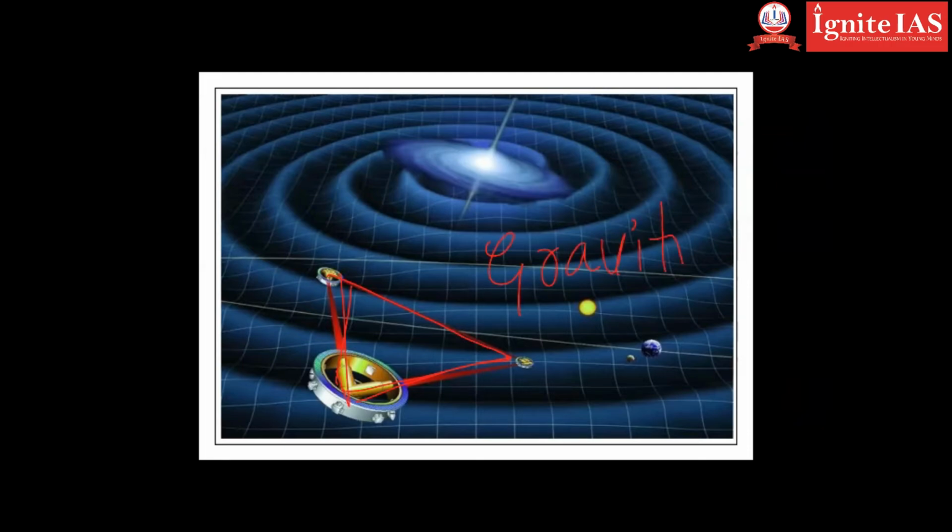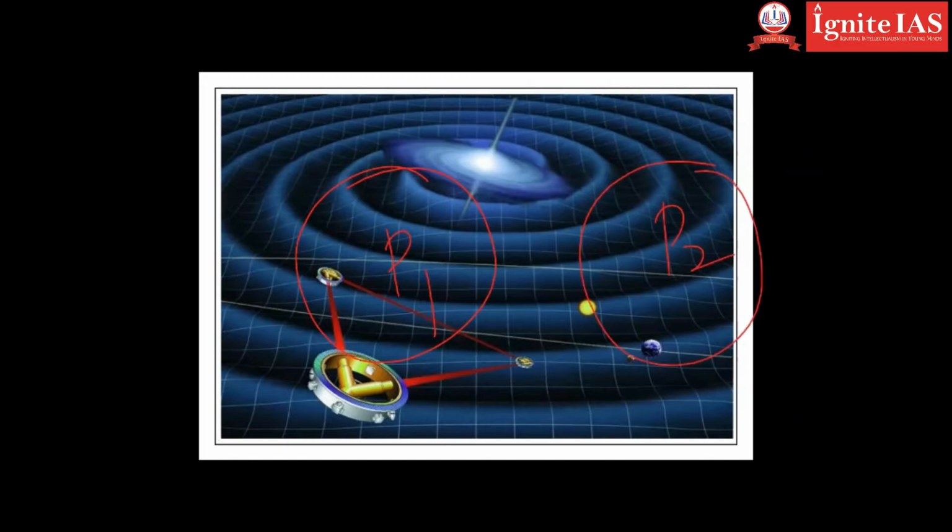What is a gravitational wave? Very simply, I will explain. Let us say there is planet 1 and planet 2. When the two planets collide with each other, they will release some energy. That energy is transferred into outer space in the form of ripples.